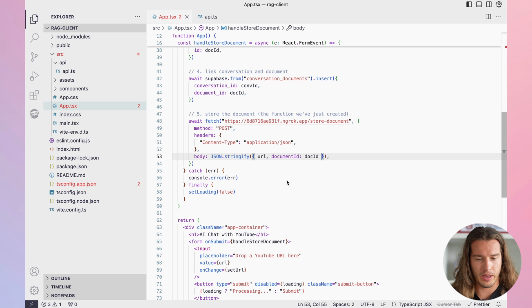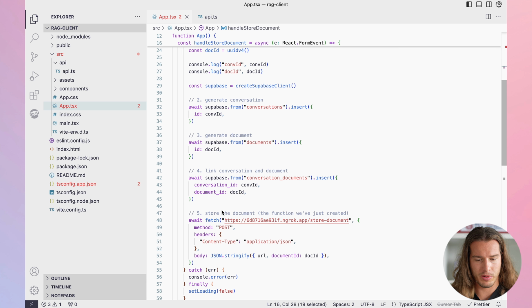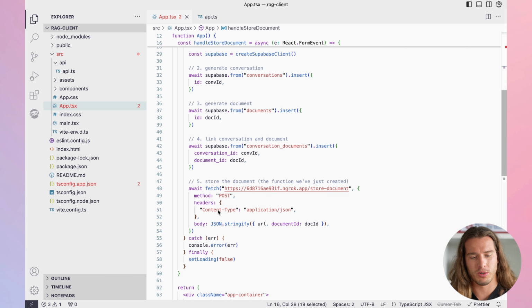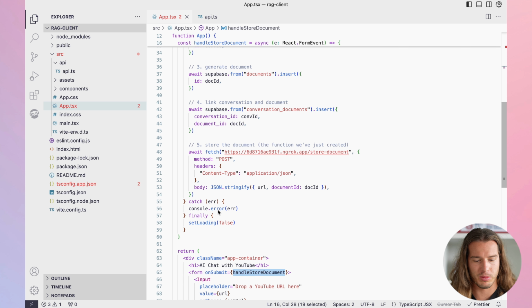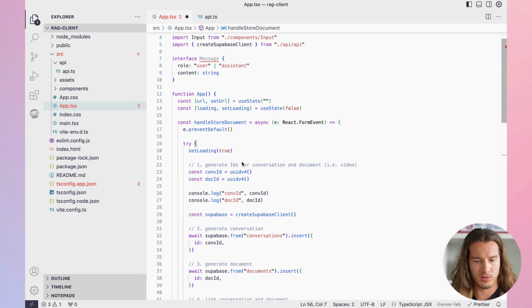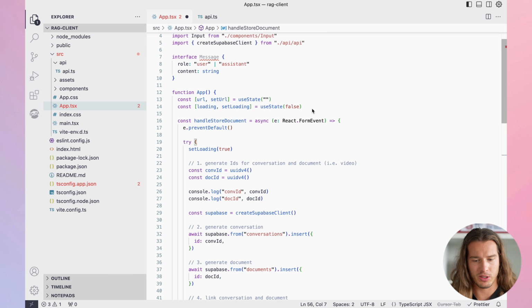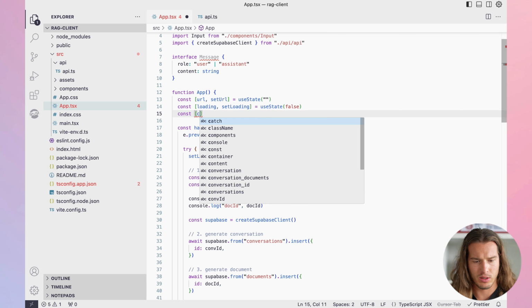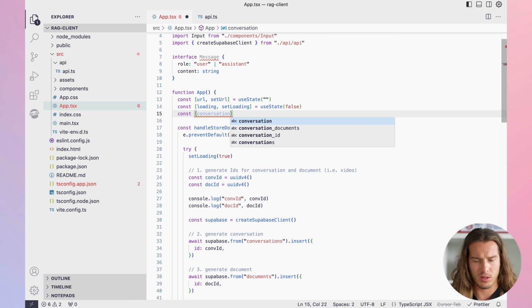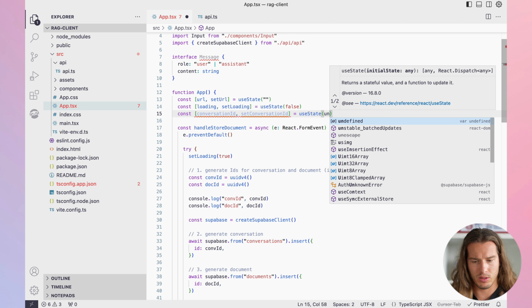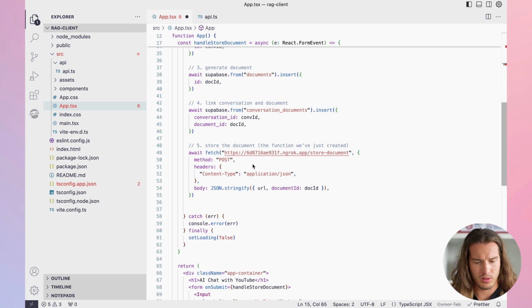So this is our React app. We are handling this store document here like this. You should obviously extract these to different helper functions or something, but let's just keep it here for the purpose of simplicity. We want to set this document ID and conversation ID. So we're setting conversation ID, set conversation, useState, it's undefined. But then we can set it after everything is done. We set conversation ID to conv ID.